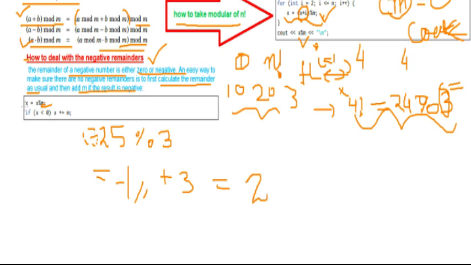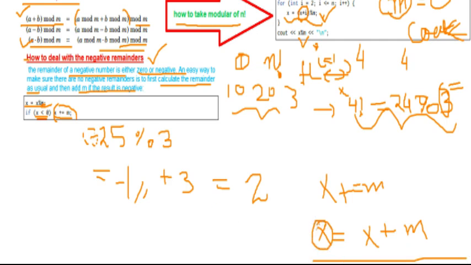So this is the remainder. If the remainder is less than 0, means it is negative, then do x equals x plus m. This is the short form. When you write x plus equals m, this means x equals x plus m, right? Don't look here, we go from right to left in C++. So basically whatever remainder you got, you add m to it and then you will get the original remainder, right? So that's it for today.